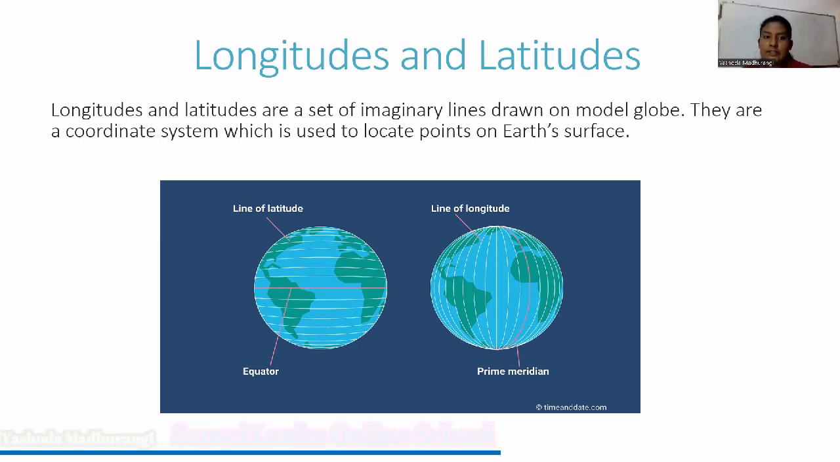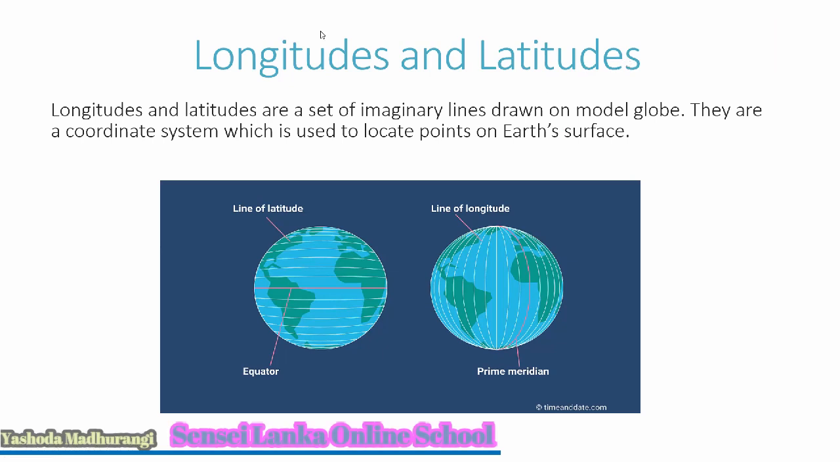So, what are these longitudes? What are the latitudes? Yes, look at this. Longitudes and latitudes are a set of imaginary lines drawn on a model globe. Do you understand? They are a coordinate system which is used to locate points on Earth's surface. I will explain it later. So now look at this picture given here.